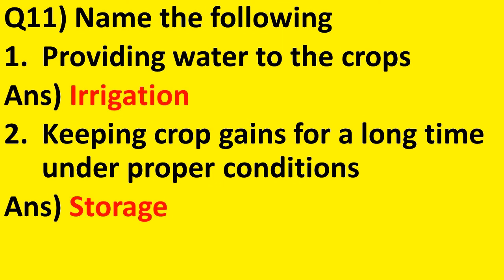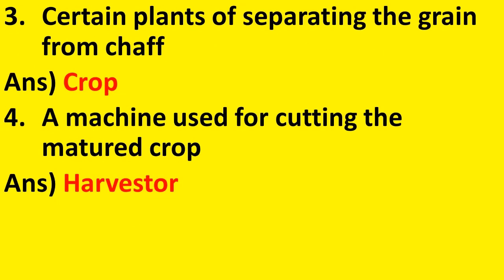First one, providing water to the crops. The answer is irrigation. Number 2, keeping crop grains for a long time under proper conditions. The answer is storage. Number 3, certain plants of the same kind grown on a large scale.